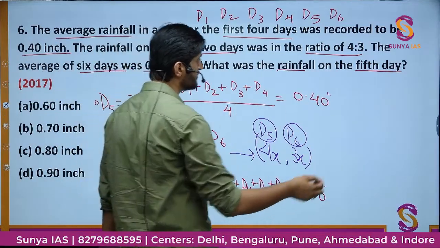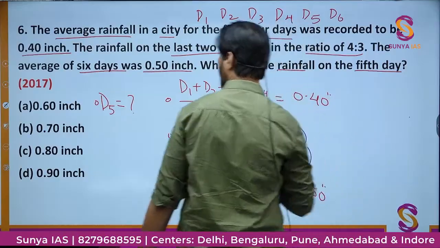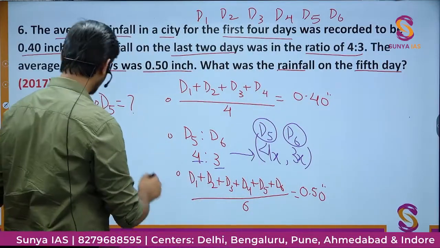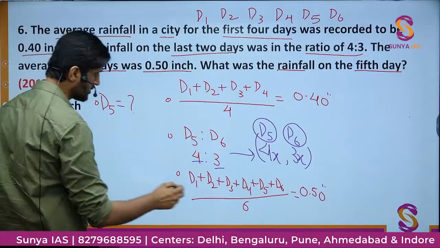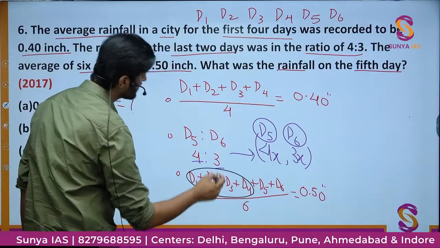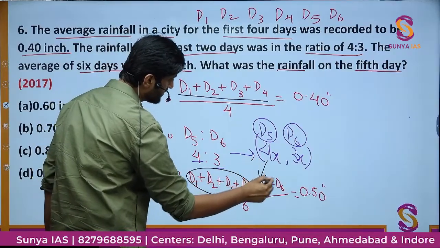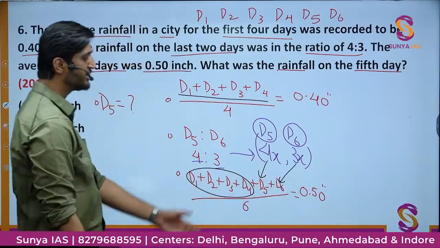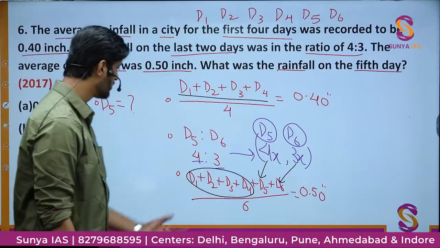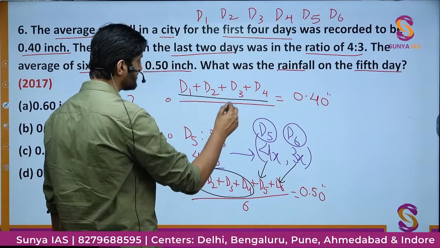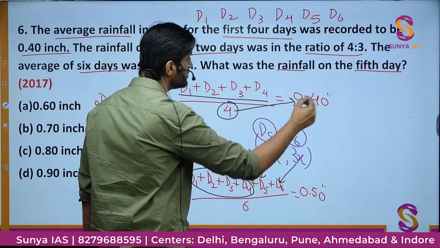We'll use the same method. In this equation, we will replace this value from here, and then we'll put the values of D5 and D6 here. That would be the process of solving it. So here D1 plus D2 plus D3 plus D4 would be nothing but 4 multiplied by 0.40.